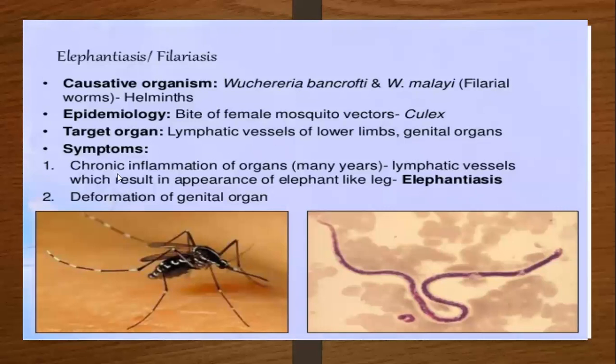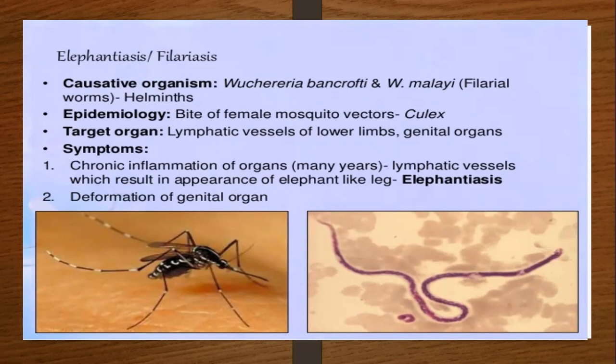Then the symptoms: chronic inflammation of an organ. It takes many years to develop. Inflammation of the lymphatic vessels results in the appearance of an elephant-like leg. It is also called elephantiasis. So the leg becomes elephant-like.